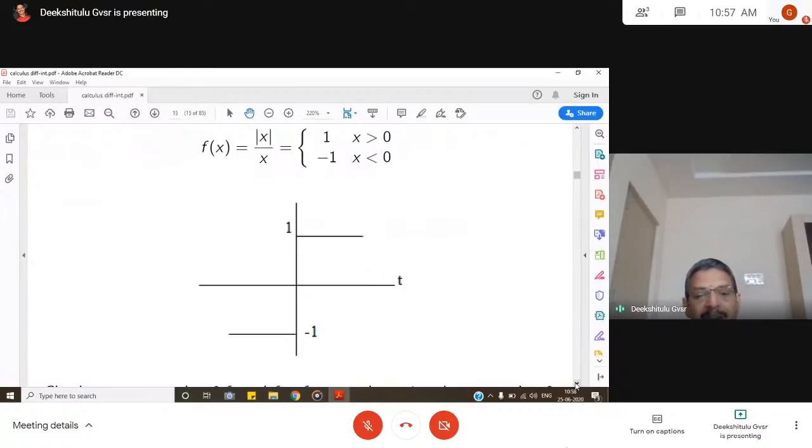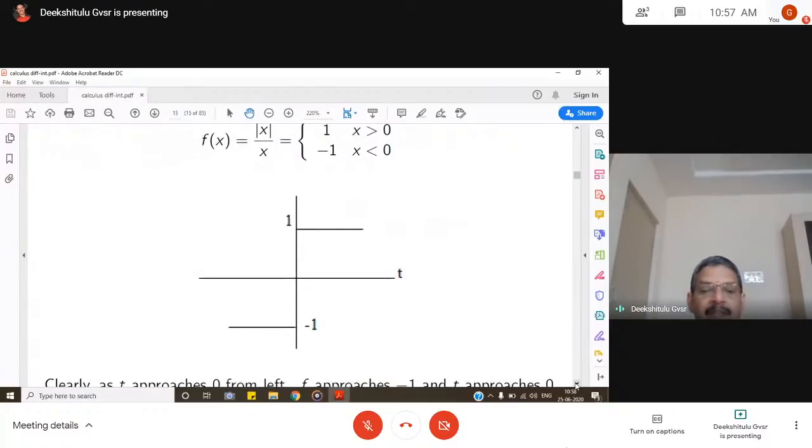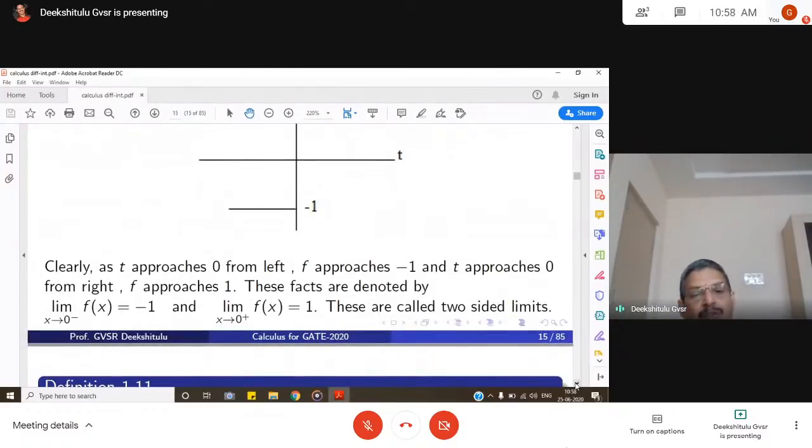So, there is a jump here from minus 1 to 1. This is what we engineering students call Dirac delta functions, impulse functions, so many things we study having some jumps. This is a typical example of such functions. If you see here, clearly as t approaches 0 from the left, f approaches minus 1, and as t approaches 0 from the right, f approaches 1.